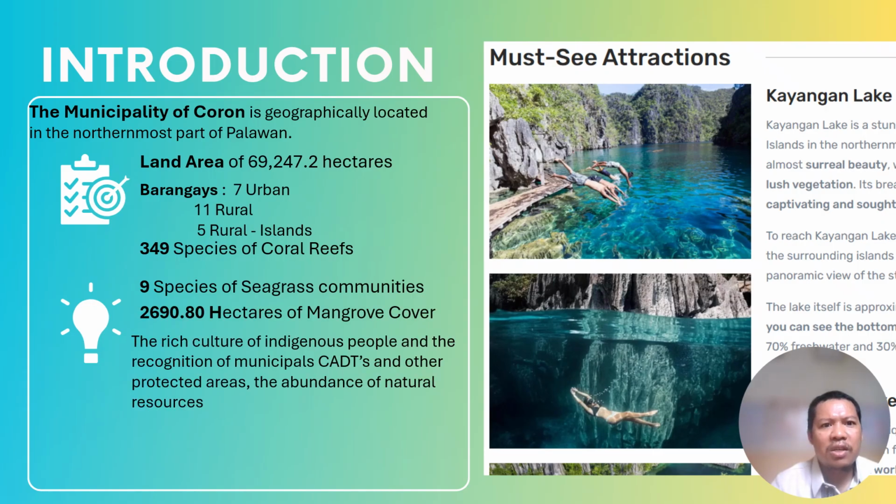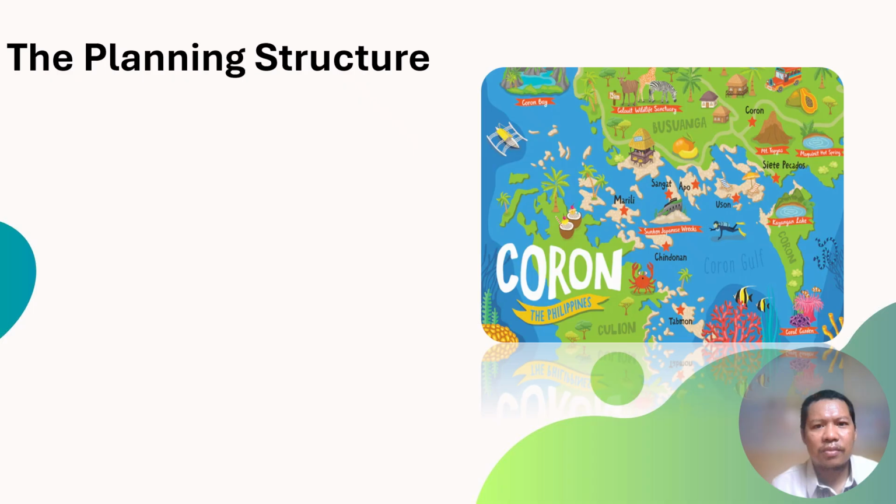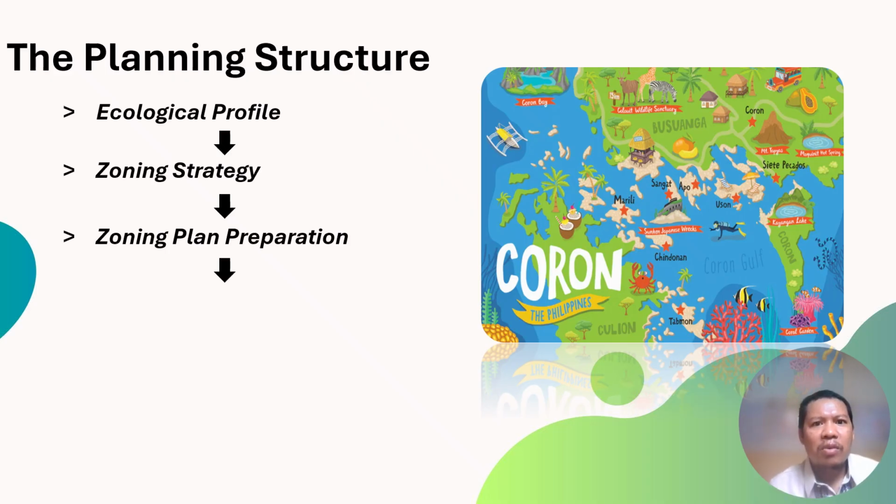The Municipality of Coron ICAN Resource Management Plan 2017 to 2022 was created, providing a guide in the management, protection, and sustainable use of these resources. The planning structure starts with the ecological profiling that serves as the baseline in zoning strategy, and preparation of the zoning process that includes participatory planning, GIS analysis, and other relevant selection processes.